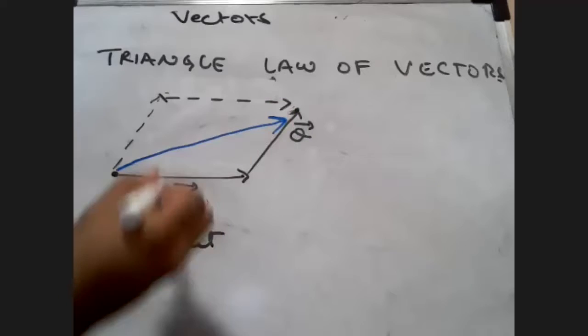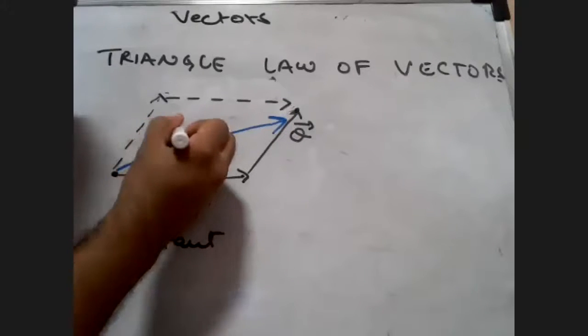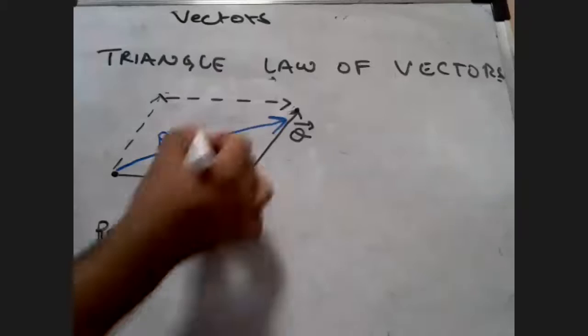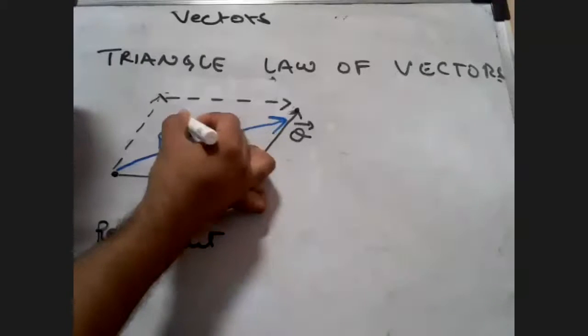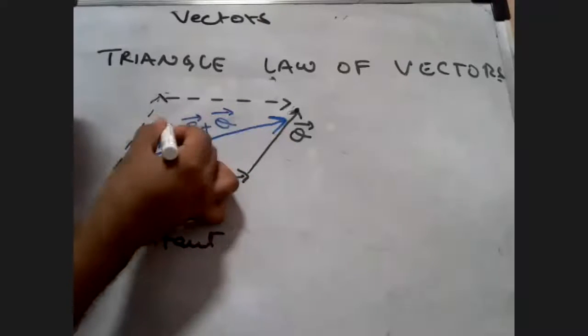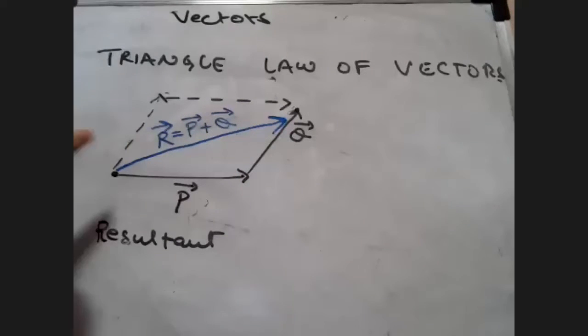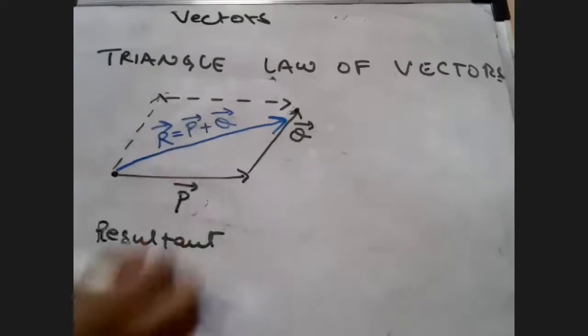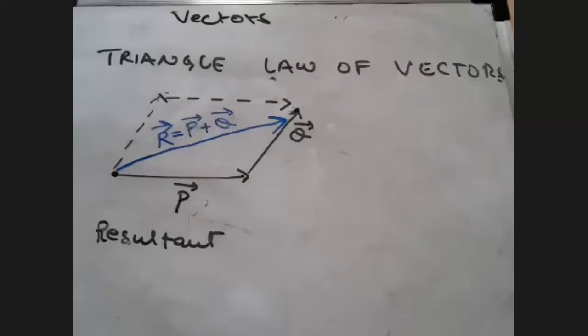This will be my resultant. This resultant will have a combined effect of the first vector and the second vector, by the law of vector addition. The resultant R will be the combined effect of P vector and Q vector, and of course the resultant also will be a vector.